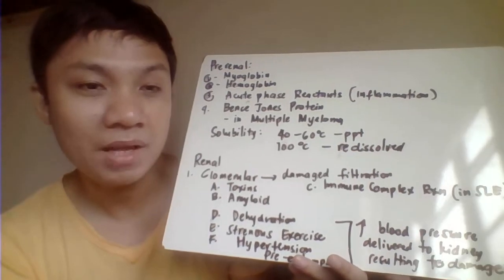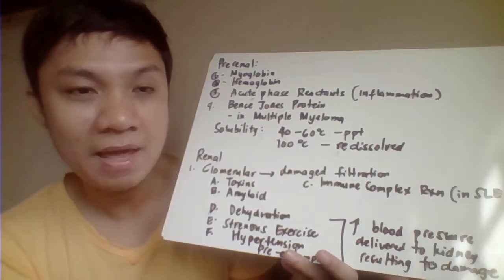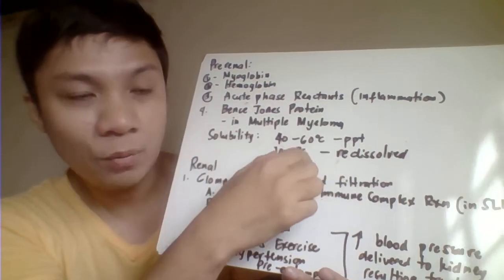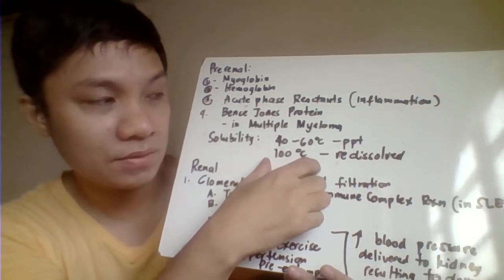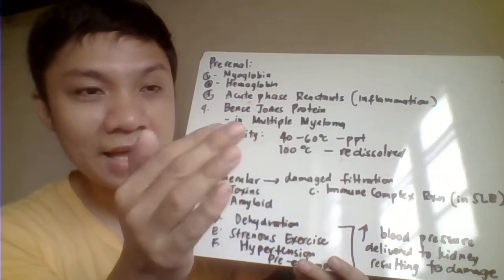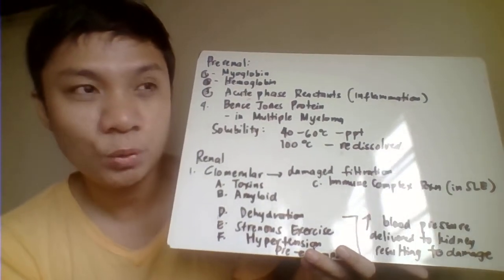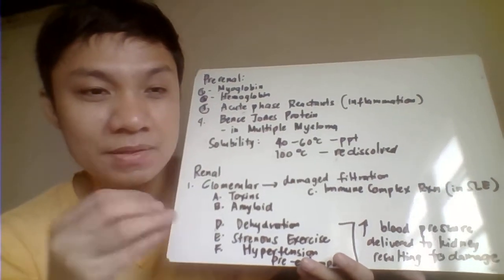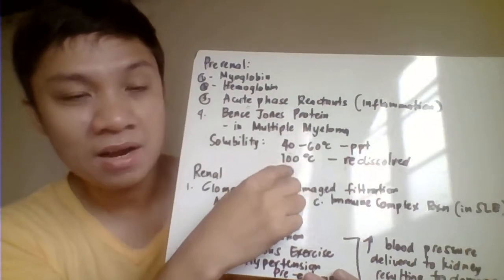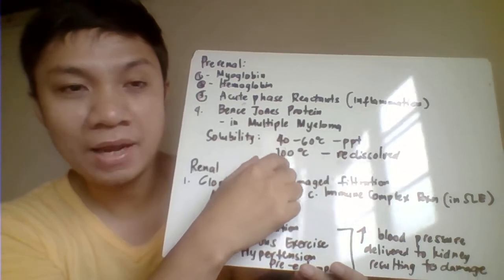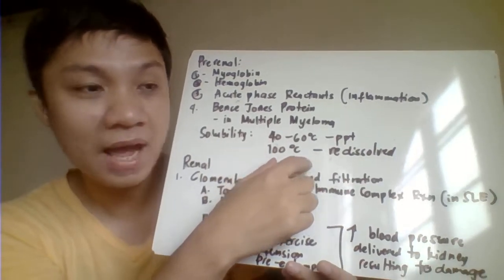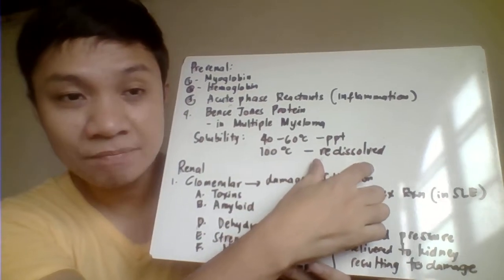However, for Bence-Jones protein, if you increase the temperature to 100 degrees Celsius, which is very hot, by nature, if you heat your protein, it should precipitate. But notice here, when you raise the temperature to 100, what happens to Bence-Jones is that it dissolves.